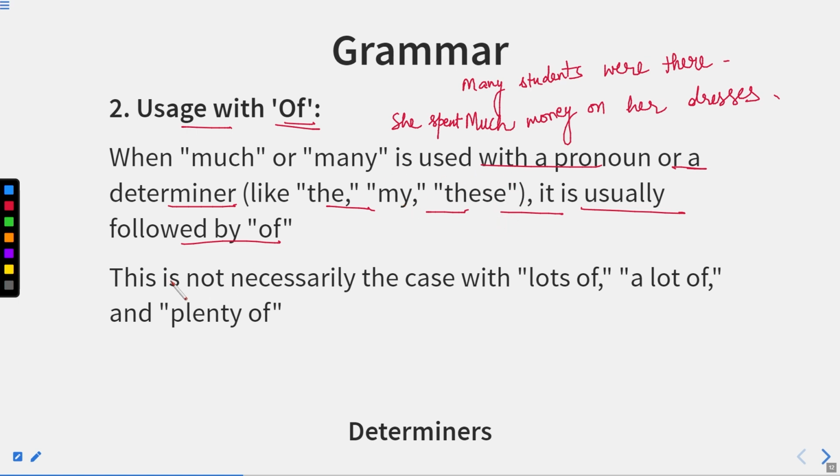This is not necessarily the case with lots of, a lot of, or plenty of. For example, in the word plenty of, we already have of. So we need not write of again.